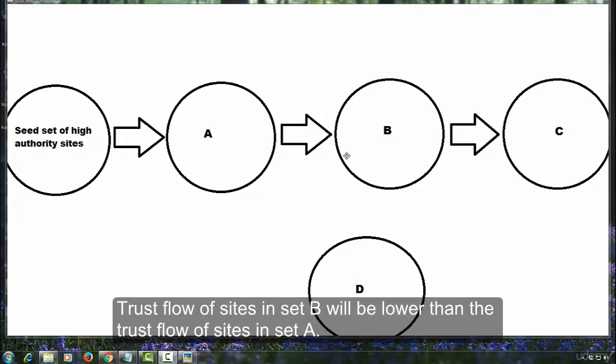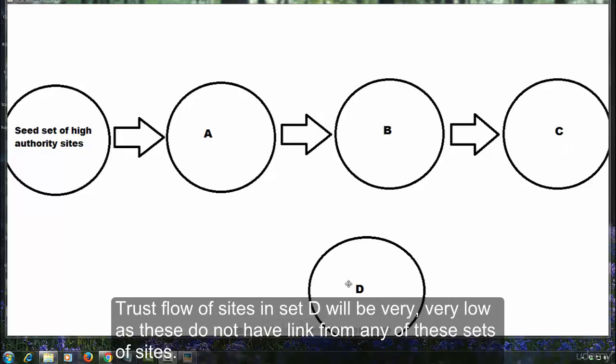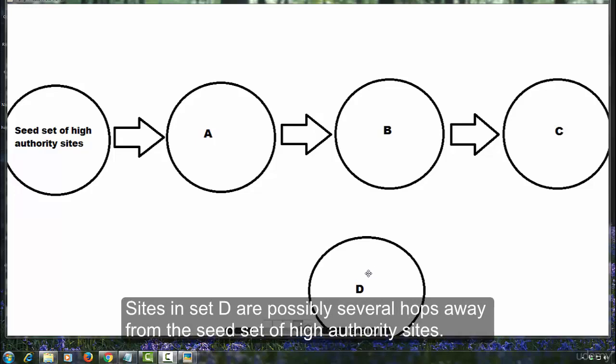Trust flow of sites in set B will be lower than the trust flow of sites in set A. Trust flow of sites in set C will be lower than the trust flow of sites in set B. Trust flow of sites in set D will be very, very low as these sites do not have a link from any of these sets of sites. Sites in set D are possibly several hops away from the seed set of high authority sites.